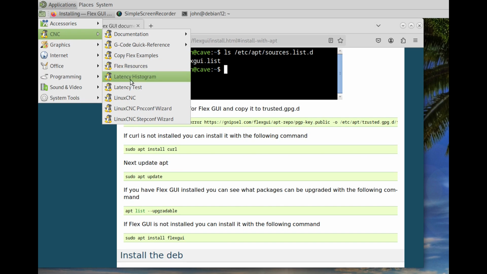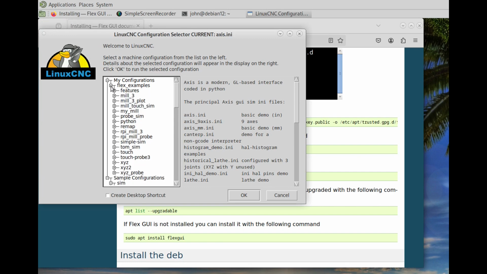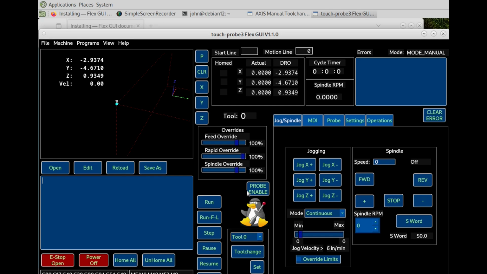Now we can go run Linux CNC. Go to my configurations. We'll pick an example file out. And there it is, Flex GUI. Enjoy.